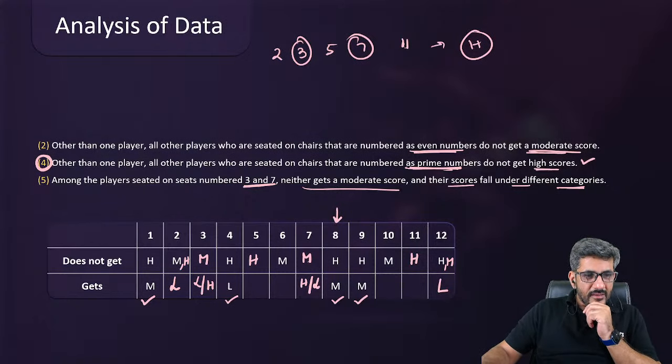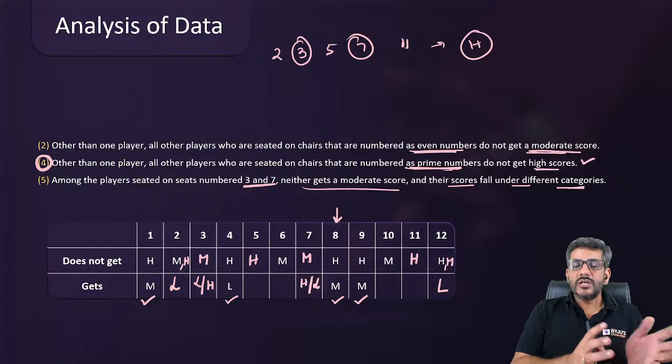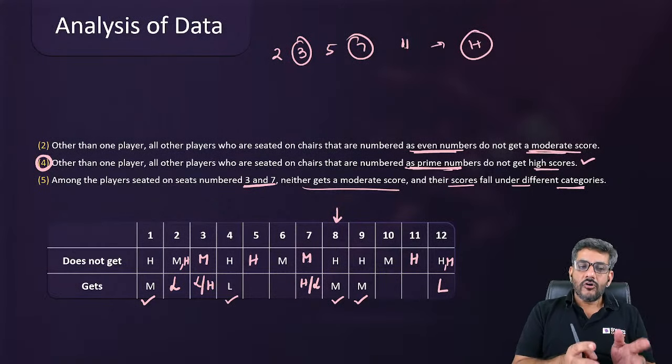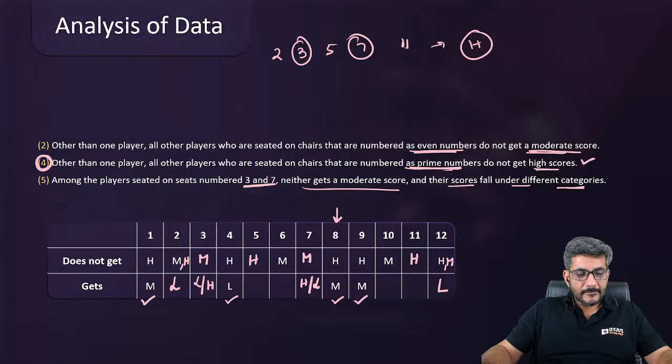Jaydev is saying fifth point. Among the players seated on seats number 3 and 7, neither gets a moderate score and their scores fall under different categories. किसी का भी moderate score नहीं है. इसका मतलब one of them is low and one of them is high. And he is also saying कि वो different categories में है. तो एक low होने वाला है, एक high होने वाला है. That way I am using it, Aditya. I hope you got my point. Okay?